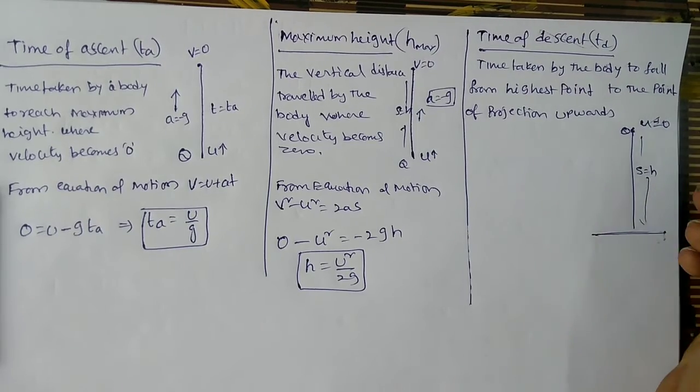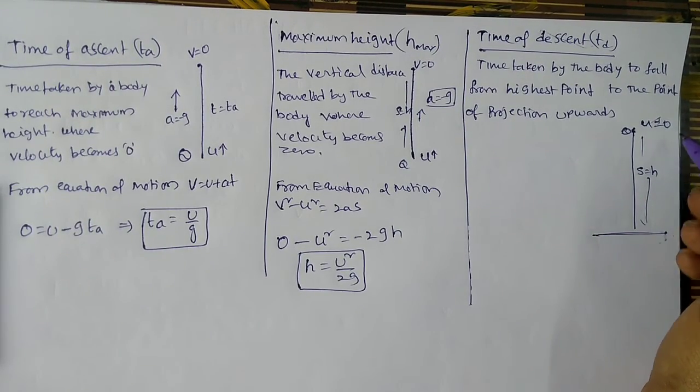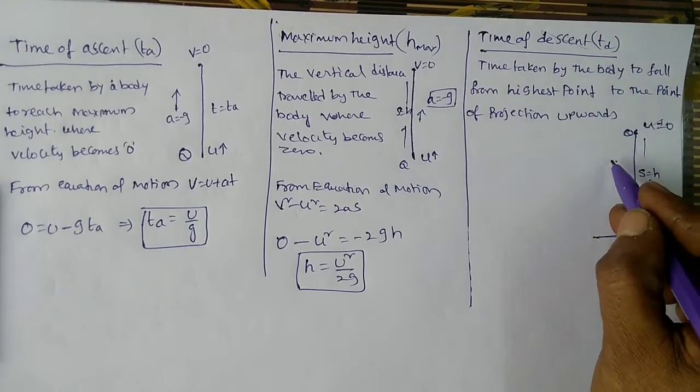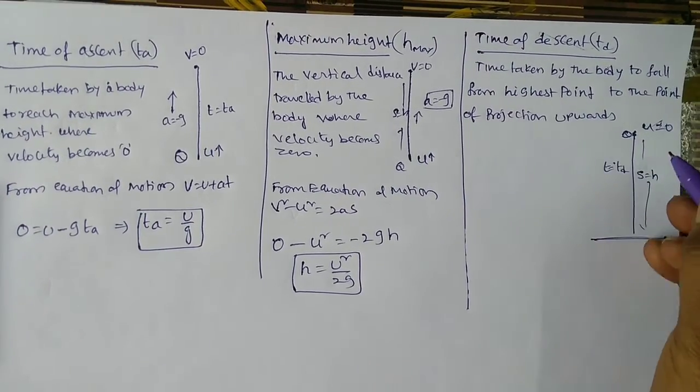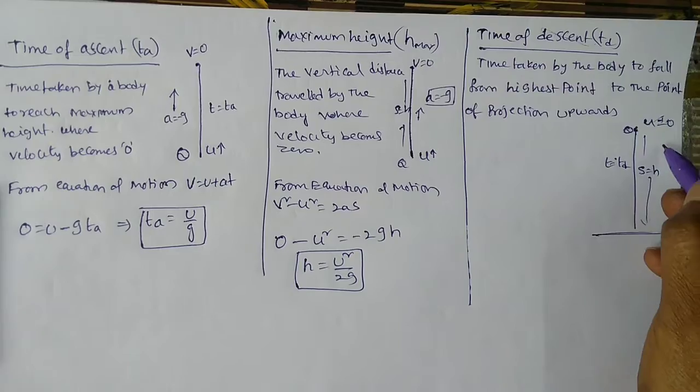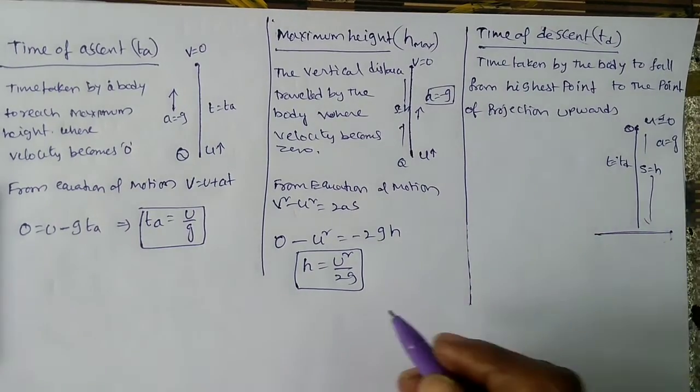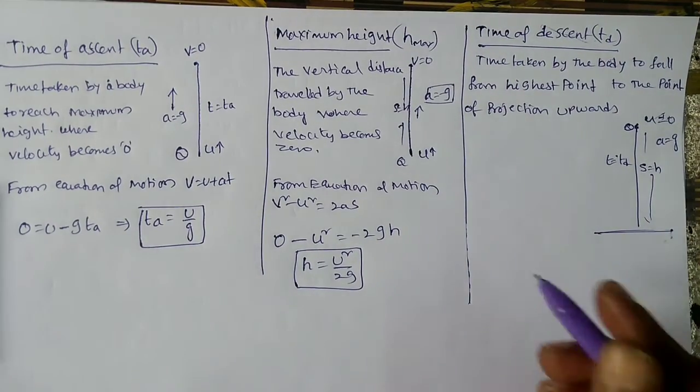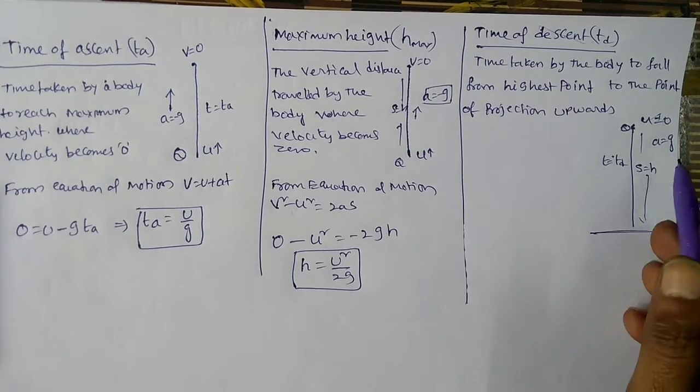Why? Because it is freely falling. That's why you can use u is equal to 0. Time required t is equal to t_d. Moving downward direction, that means acceleration a is equal to plus g, the direction indication. Now we can use s, u, t, a, all are there.